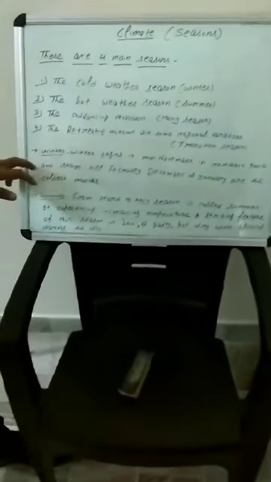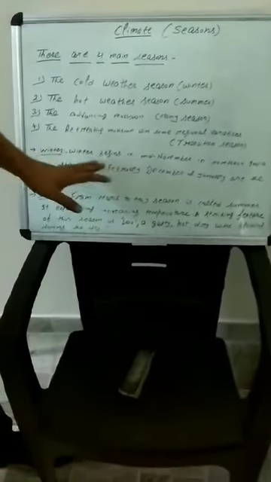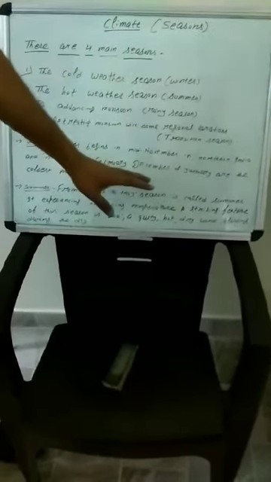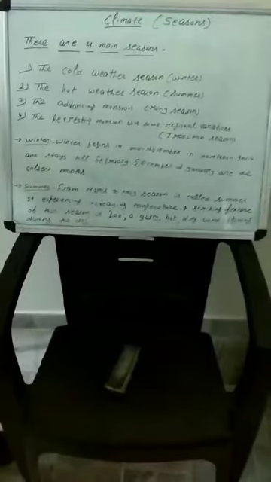So there is not so much of a cold season there. Winter begins in mid-November and stays till February. December and January are the coldest months during the winter season.